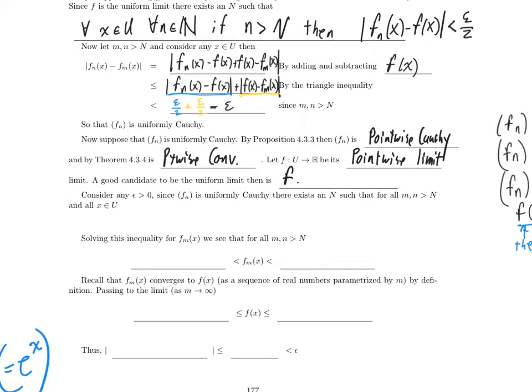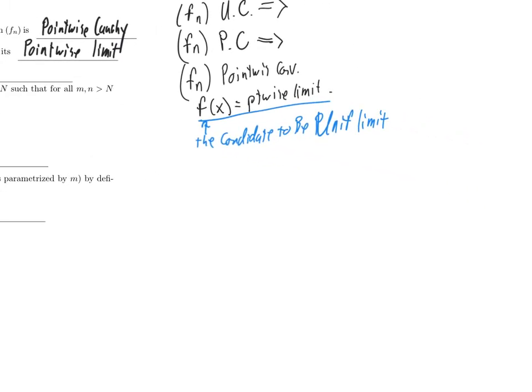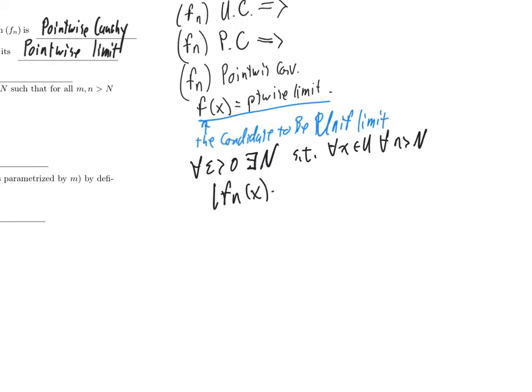So now, what do I want to show? I want to show that f is in fact the uniform limit. So what do I want to show? I want to show that for all epsilon bigger than 0, there exists a choice of big N which does not depend on the choice of x, such that for all x in U, and for all n bigger than big N, the absolute value of f sub n of x minus f of x is less than epsilon.